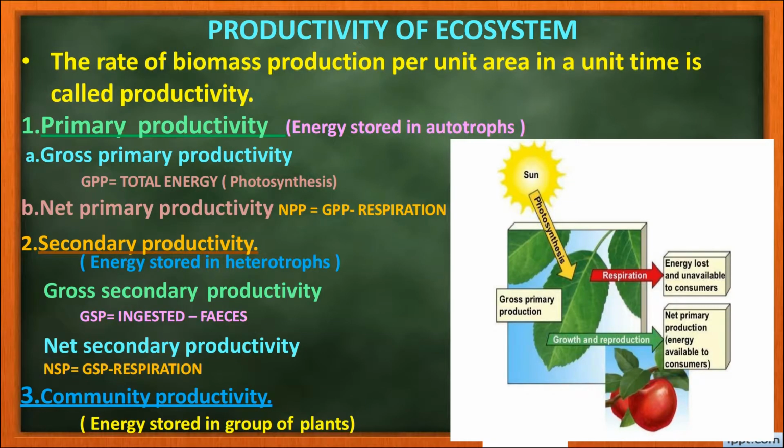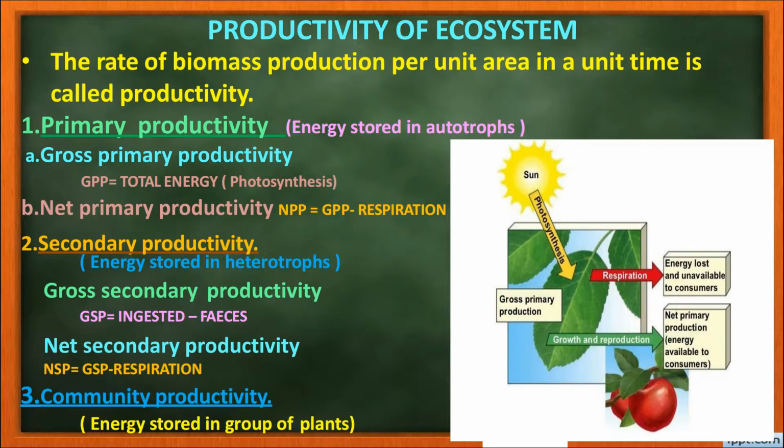Now let us learn the productivity of the ecosystem. Utilizing the sun's energy, how much energy product is produced? So how is this energy transferred from one level to another? The rate of biomass production per unit area in a unit time is called productivity.